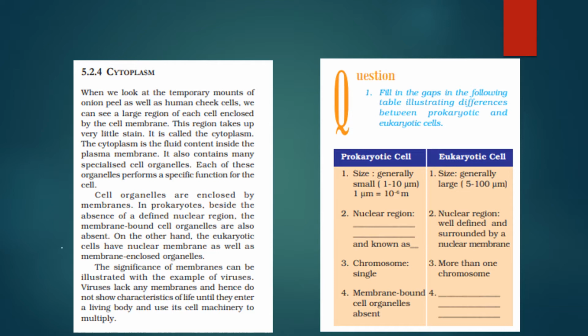Cytoplasm is a thick solution that fills each cell and is enclosed by the cell membrane. It is mainly composed of water, salts, and proteins. Cytoplasm is a fluid substance which is spread throughout the cell inside the cell membrane or plasma membrane.